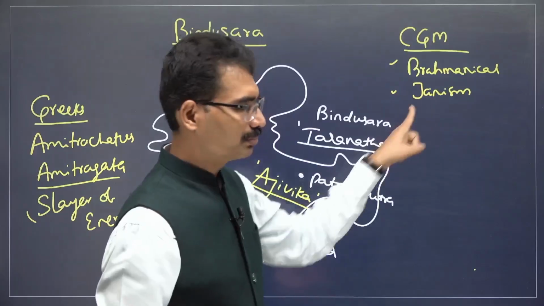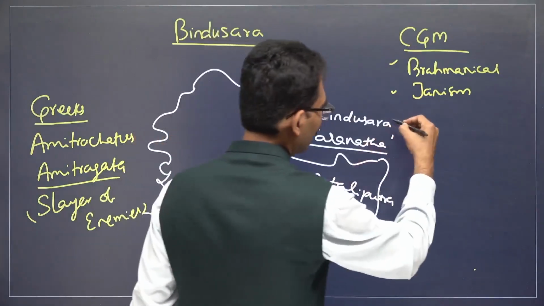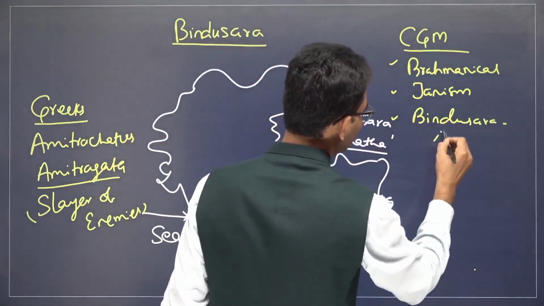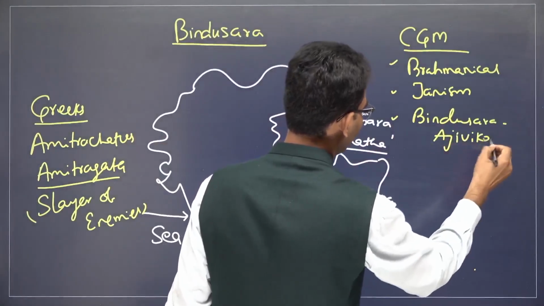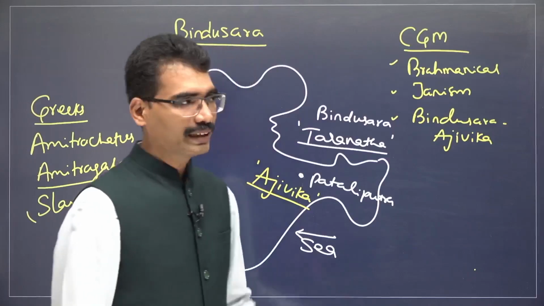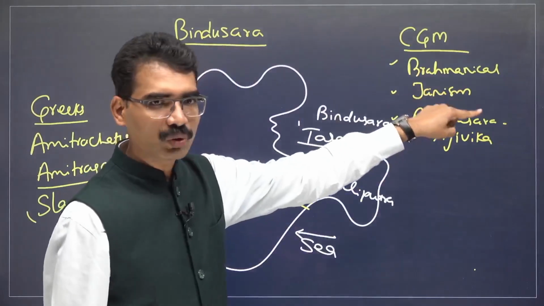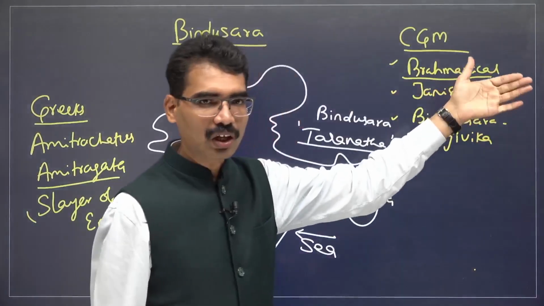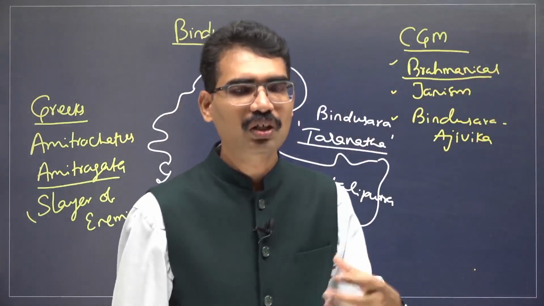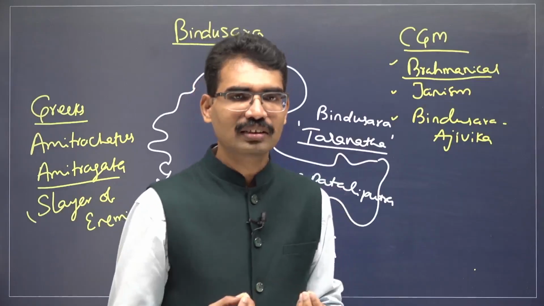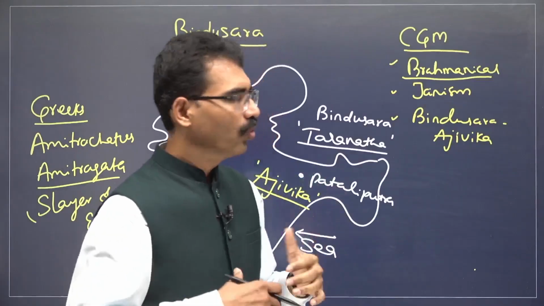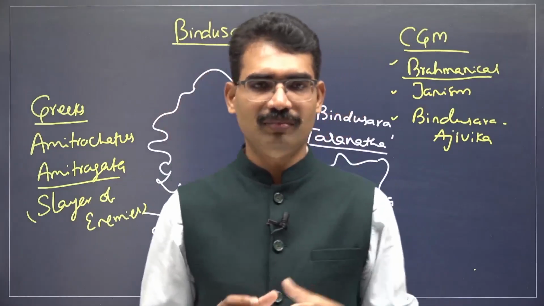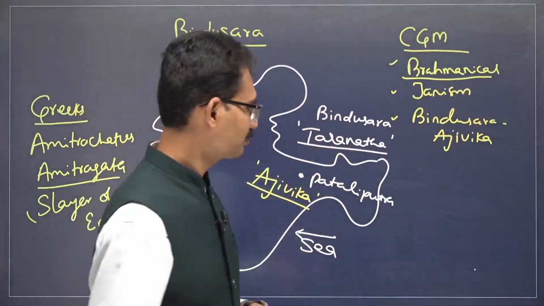When it comes to Bindusara, it is Ajivika, another heterodox sect. Identify that the Mauryan rulers were patronizing not only the Brahmanical tradition but also non-Brahmanical, heterodox sects. That is why they were open and tolerant towards all kinds of ideas. That is the evidence coming from here.